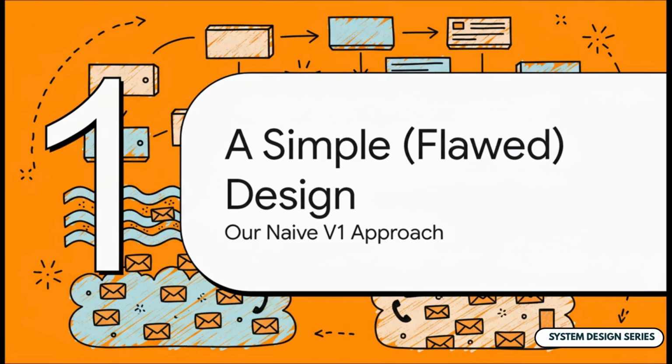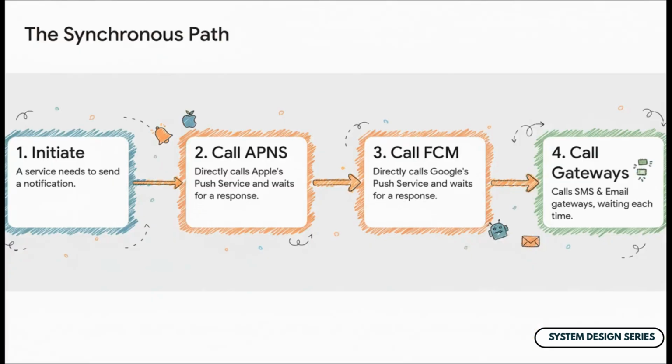Okay, so first up, let's look at our V1 approach. Every complex system starts with a simple idea. And honestly, the best way to learn how to build something right is to first understand all the ways it can go wrong. So in our first draft, the process is super straightforward. A service decides to send a notification. It makes a direct call to Apple's push notification service, or APNS, and then it waits. Once that's done, it calls Google's Firebase Cloud Messaging, FCM, and it waits again. Then it hits up an SMS gateway, and guess what? It waits.